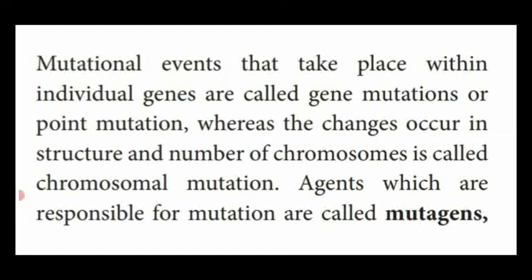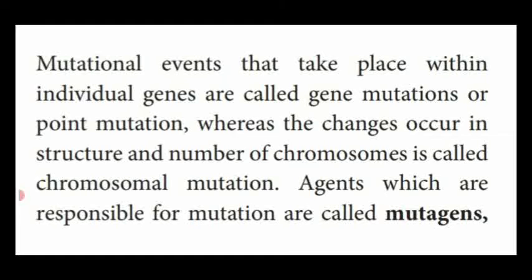The mutational changes occurring in the structure and number of a chromosome is called chromosomal mutation. First one, mutation occurring in the individual genes means gene mutation or point mutation. Next one, the mutational changes occurring in the structure of a chromosome and number of a chromosome is known as chromosomal mutation.